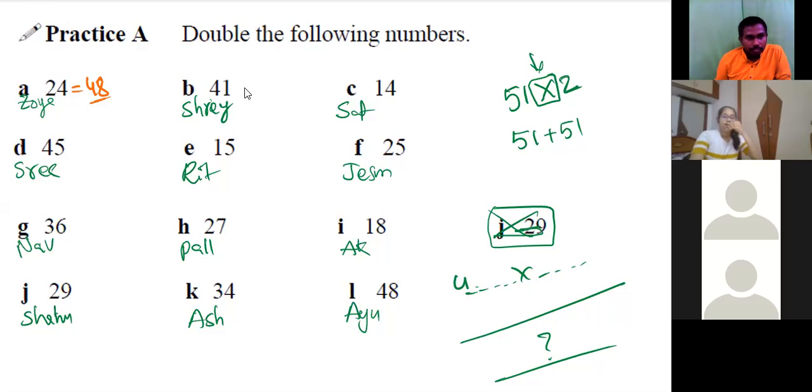Yes, sir. Sir, 41 plus 41, it could be like first 40 plus 40 and then 1 we can make it as 2. It will be 40, I mean 80, 82. 82. Very good.